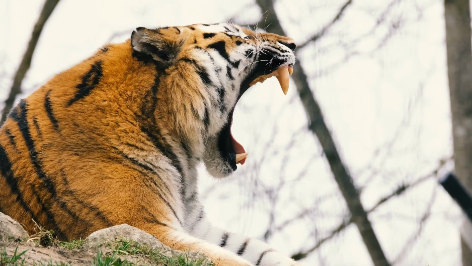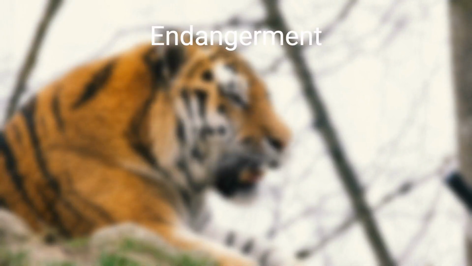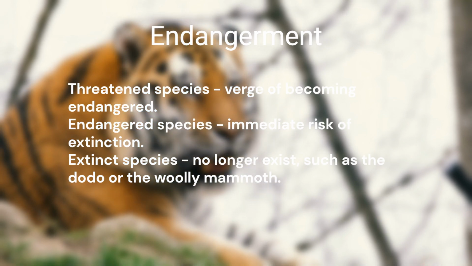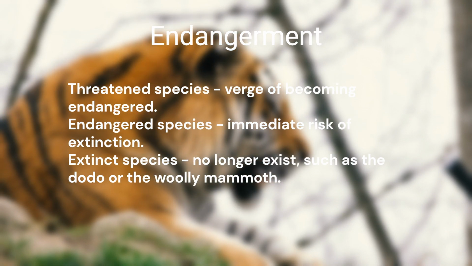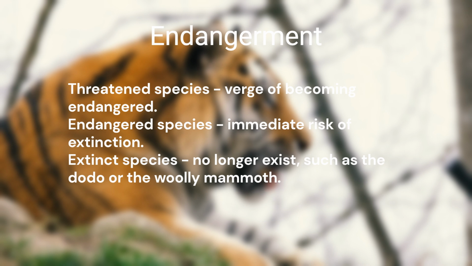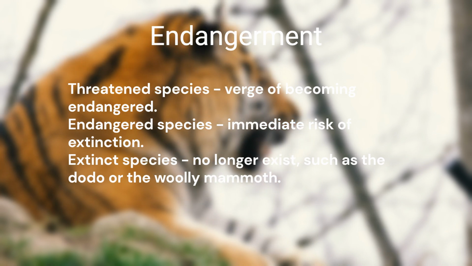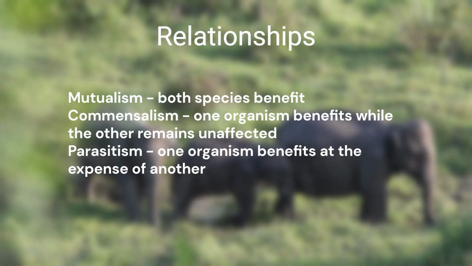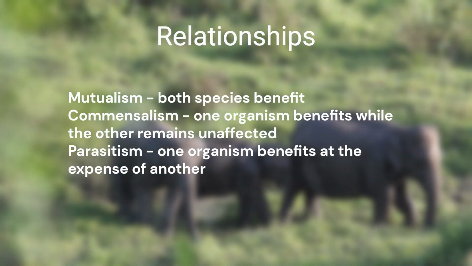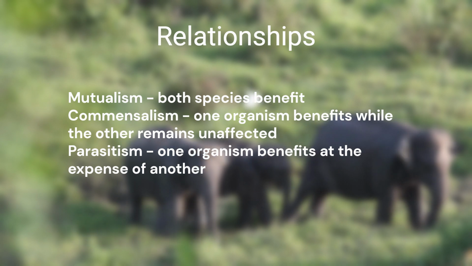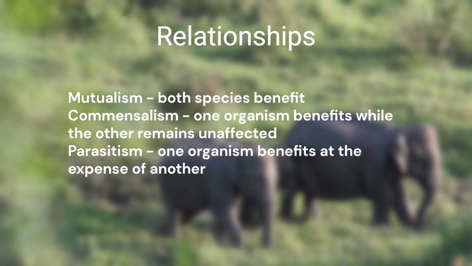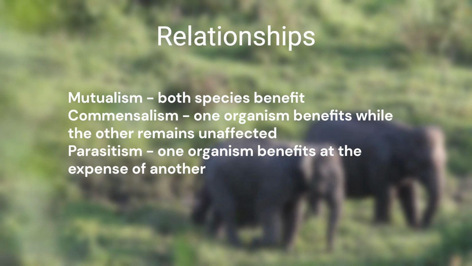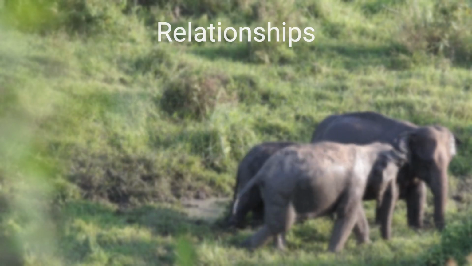Some species are thriving, while others are at risk. Threatened species are on the verge of becoming endangered. Endangered species are at immediate risk of extinction. Sadly, extinct species no longer exist, such as the dodo or the woolly mammoth. Organisms interact in fascinating ways. In mutualism, both species benefit. In commensalism, one organism benefits while the other remains unaffected. And in parasitism, one organism benefits at the expense of another.